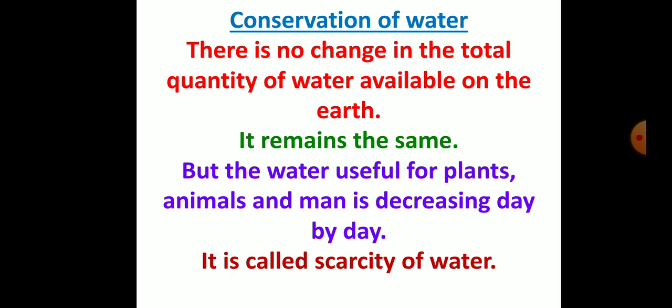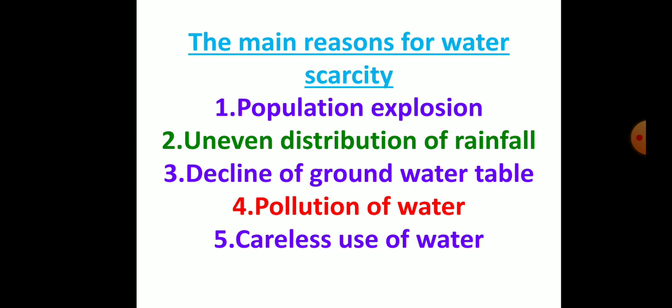Conservation of water. There is no change in the total quantity of water available on the earth. It remains the same. But the water useful for plants, animals, and man is decreasing day by day. It is called scarcity of water. The main reasons for water scarcity are population explosion, uneven distribution of rainfall, decline of groundwater table, pollution of water, careless use of water.